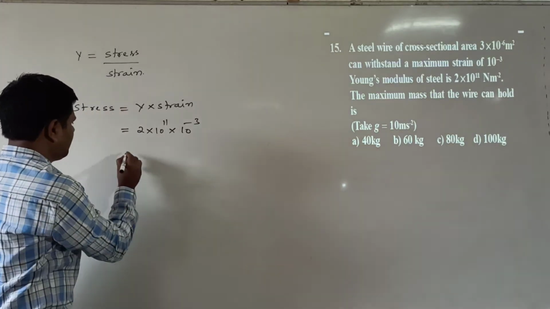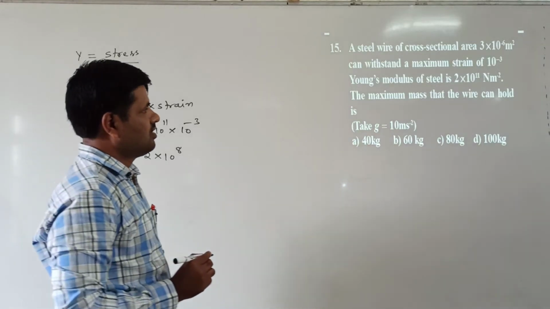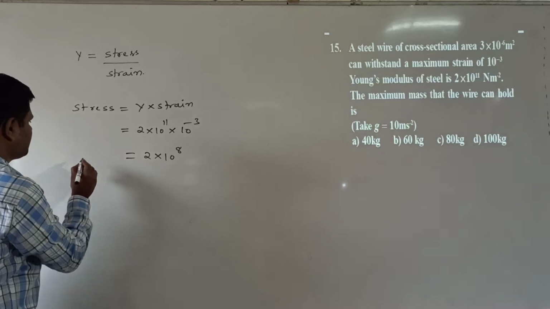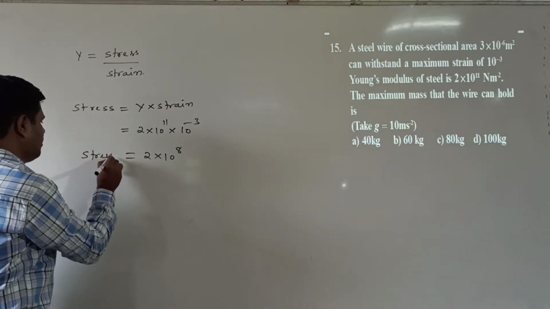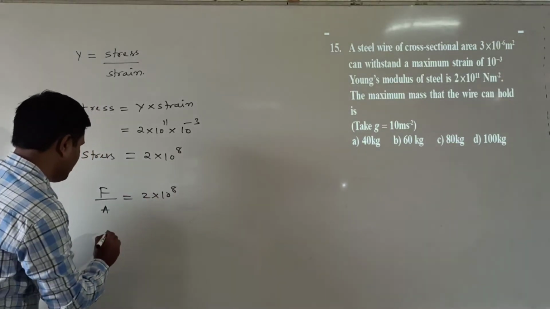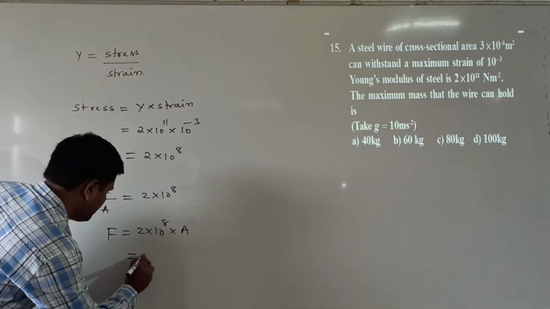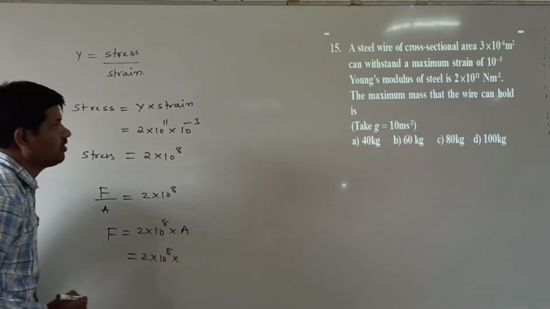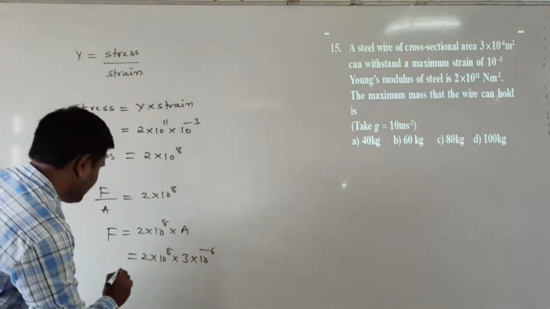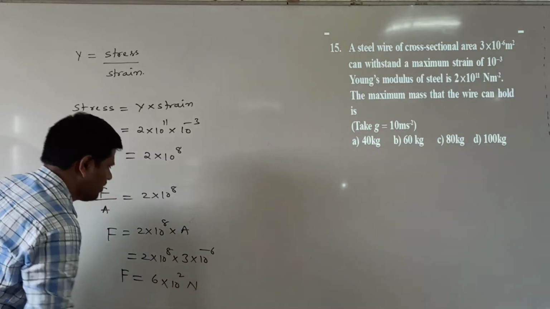Now what are we getting here? 2 into 10 power of 8. That is the stress we are getting. The cross-sectional area is also given. Stress is force by area, equal to 2 into 10 power of 8, so force is equal to 2 into 10 power of 8 into the area of cross section, 3 into 10 power of minus 6. So we get 6 into 10 square. This is the force, 6 into 10 square newtons.